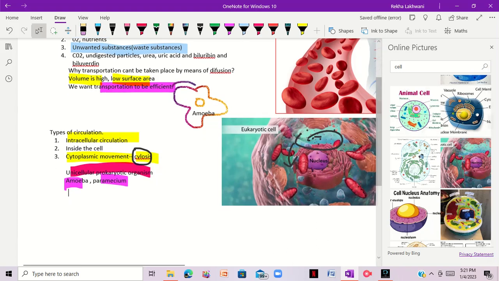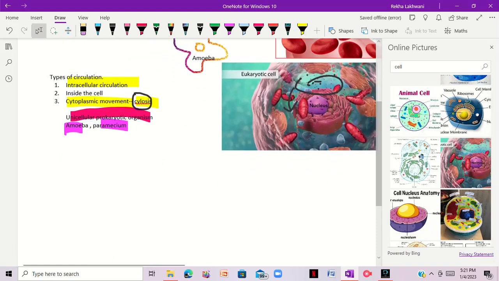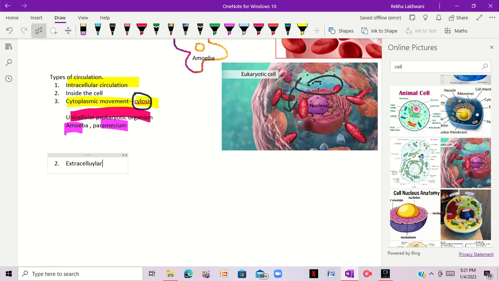Next we have number two, which is extracellular circulation.